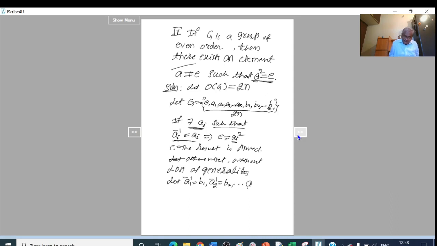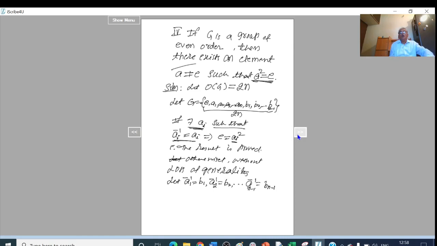Similarly, inverse of An minus 1 equal to Bn minus 1. Okay. Let me take inverse of A1 is B1, inverse of A2 is B2, inverse of A3 is B3, up to inverse of An minus 1 is Bn minus 1.